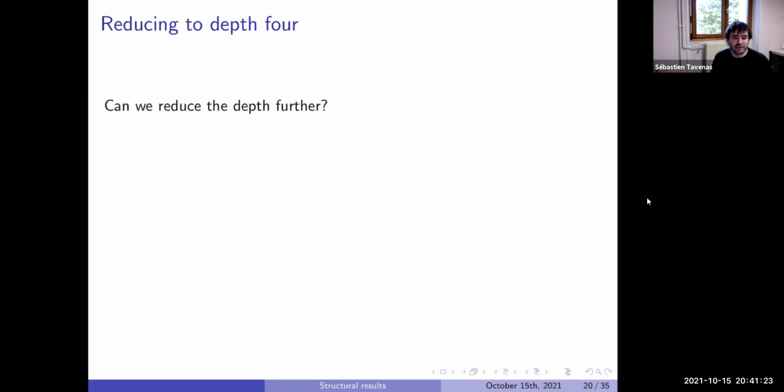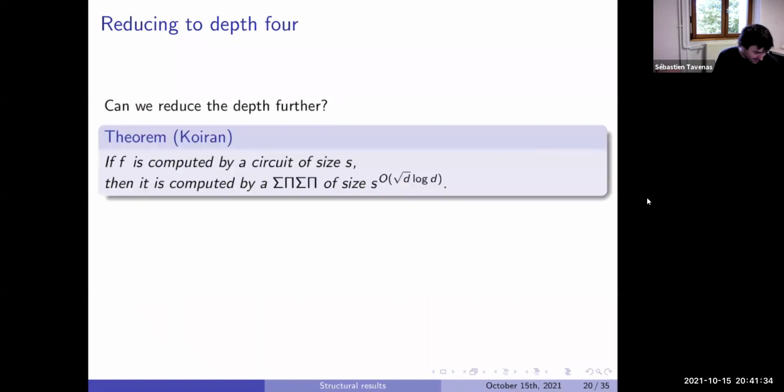Can we reduce the depth further? So now we reduced to log depth, a classical result, and there are some results about improving the depth a bit more. And in fact, we always think about big machinery, but there is something quite easy. If you have a circuit and you want to reduce it to depth 4, in fact, Koiran showed that we can do it in S to the square root of D log D. And the idea is very easy.